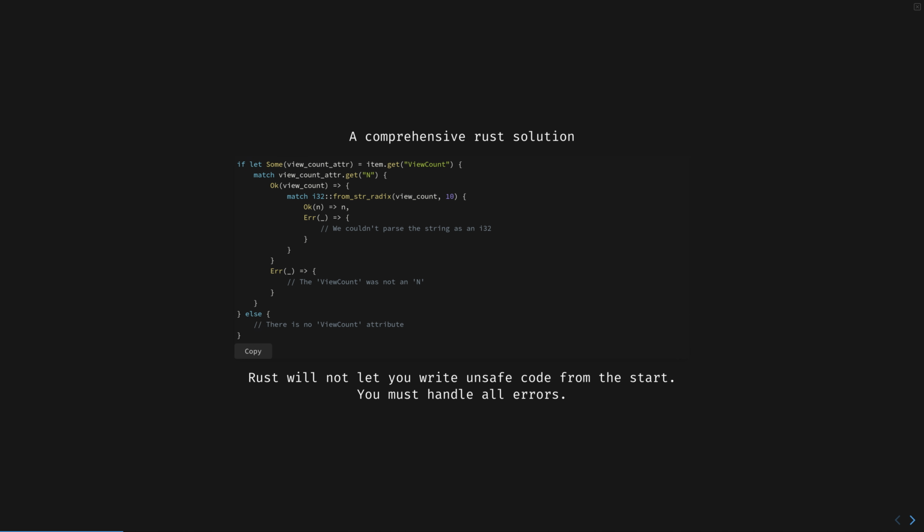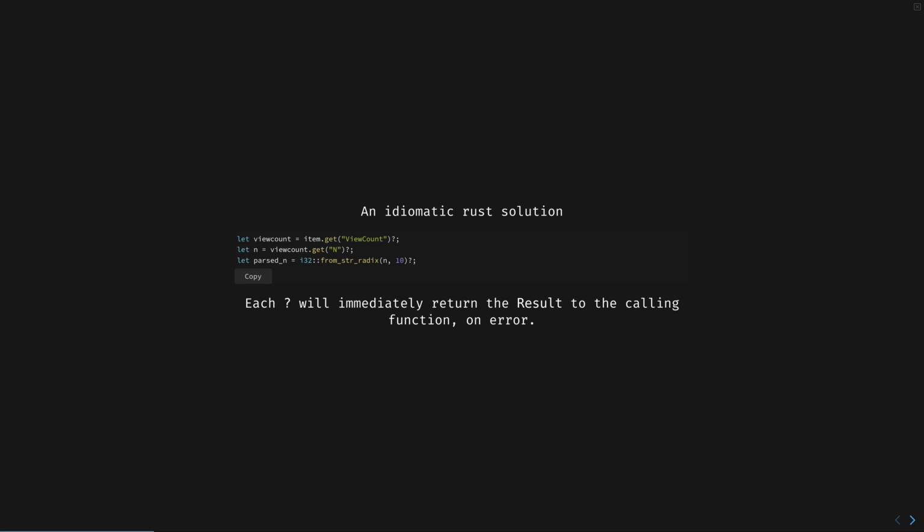Rust will not let you write unsafe code from the start. You must handle all errors. An idiomatic Rust solution looks like this. Don't worry too much about the specifics here. We'll talk about basic Rust syntax soon. I just wanted to give you a taste.